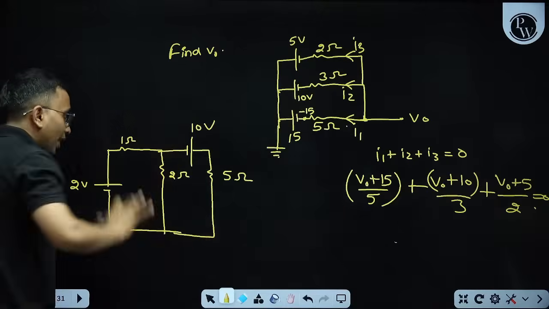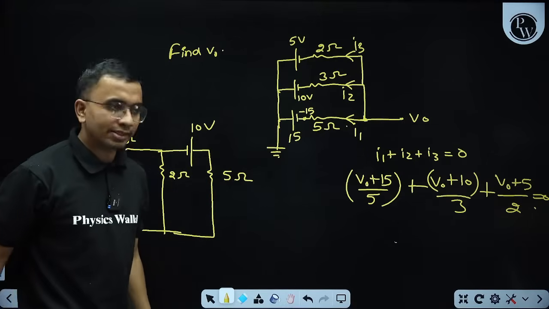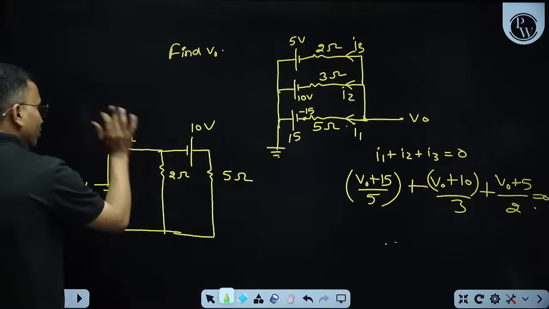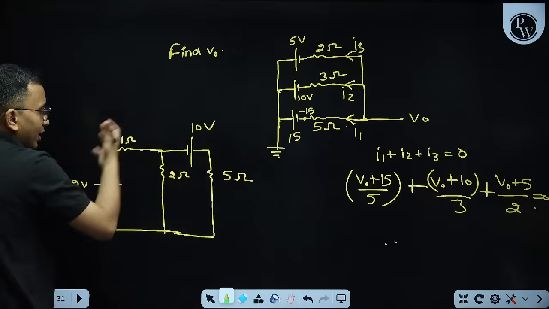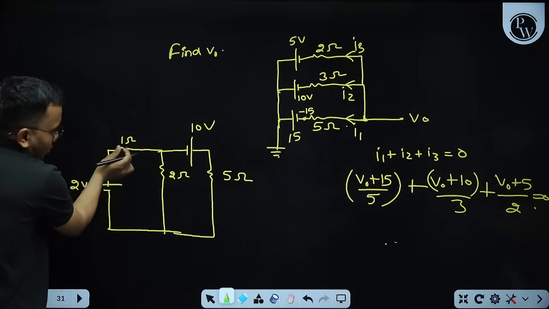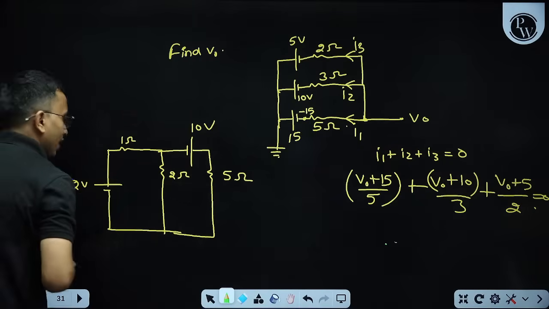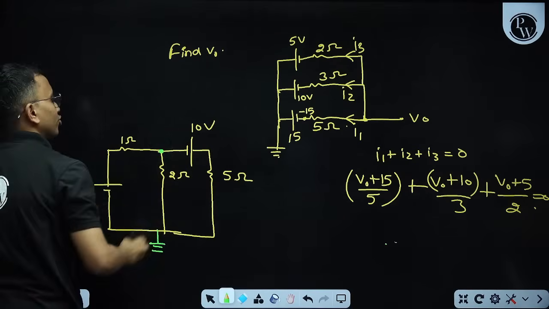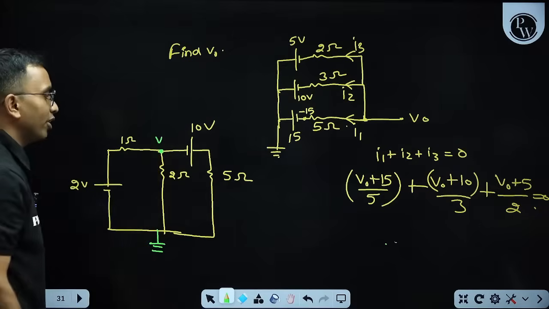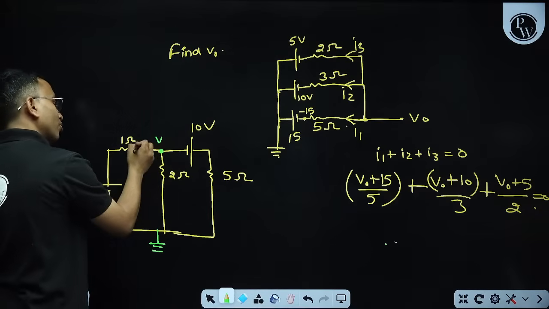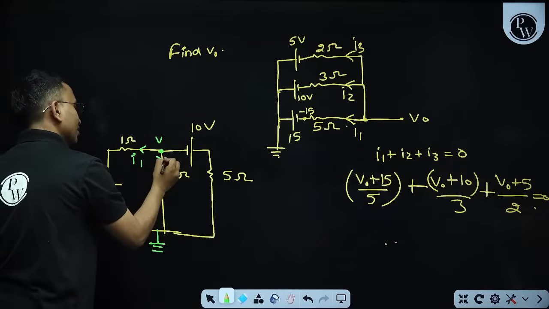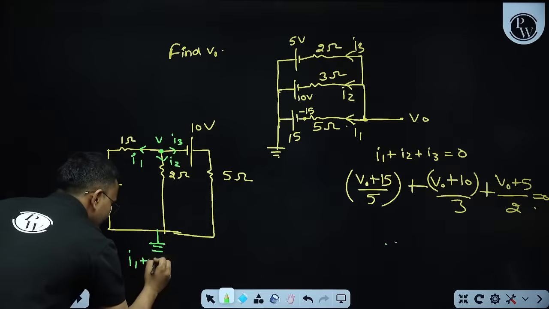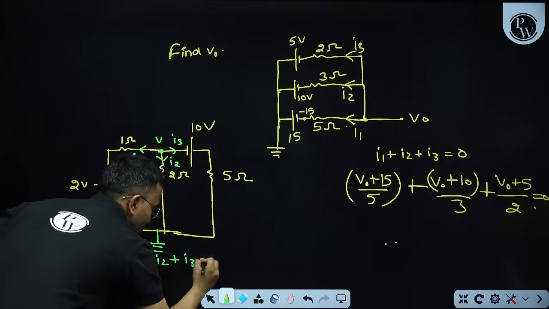Now here if I have to apply nodal analysis, let us take here I have to find current from I1 or from I2 like that. So what I can do is ground one point. I don't know the potential of this point. Let us take the potential of this point as V. Then at this node also I can say this current I1, this current I2, this current I3. I can say I1 plus I2 plus I3 is equal to 0.